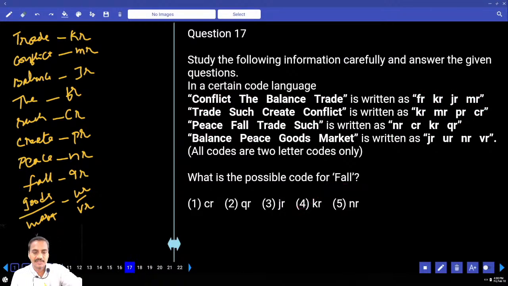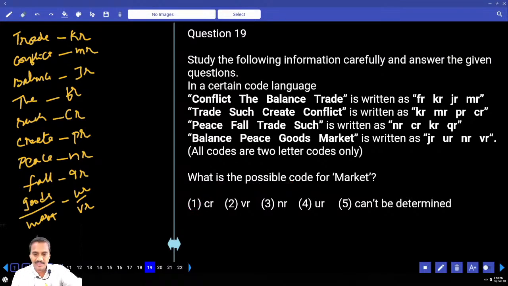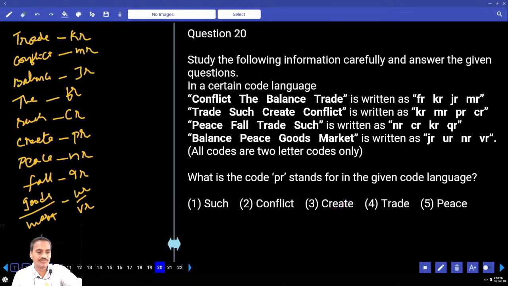Then 17th one, fall. What is the code for fall? QR, that is choice 2. And 18th one, goods. The code for goods is either UR or VR, out of which UR is given as a possible code. Next one, 19, market. The code for market is UR or VR, cannot be determined. Between these two, anything can happen. And what does PR stand for? PR stands for create, choice 3, question number 20.